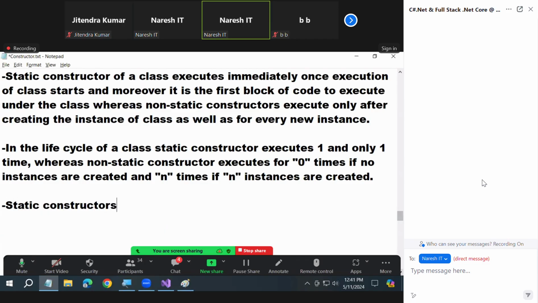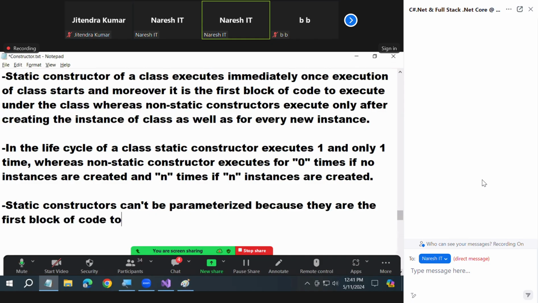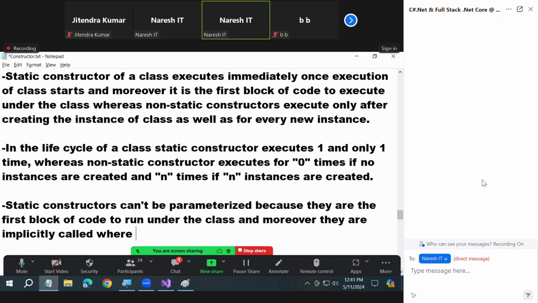Static constructors cannot be parameterized because they are the first block of code to run under the class, and moreover they are implicitly called, whereas non-static constructors can be.